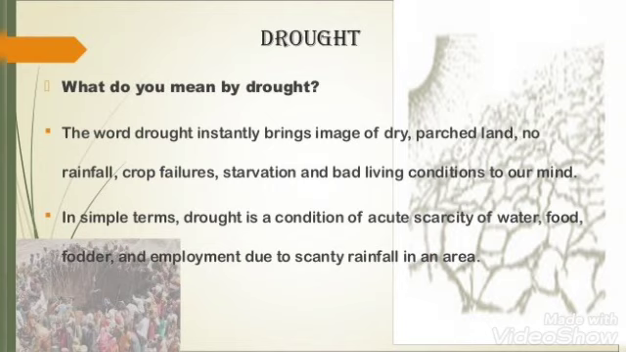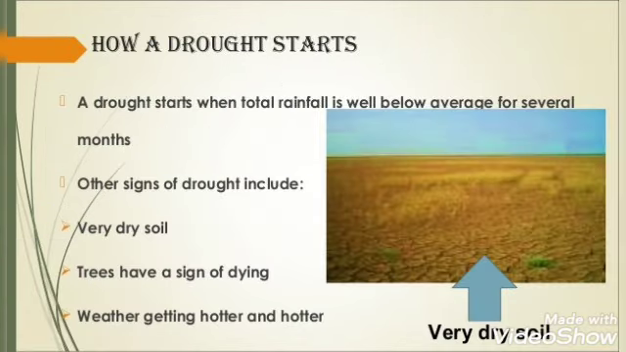So, what do you mean by drought? The word drought instantly brings the image of dry, parched land, no rainfall, crop failures, starvation, and bad living conditions. All these things come to our mind when we hear the word drought. So, in very simple words, we can define drought as a condition of acute scarcity of water, food, and fodder, and employment due to scanty or no rainfall in any area, an acute shortage of water.